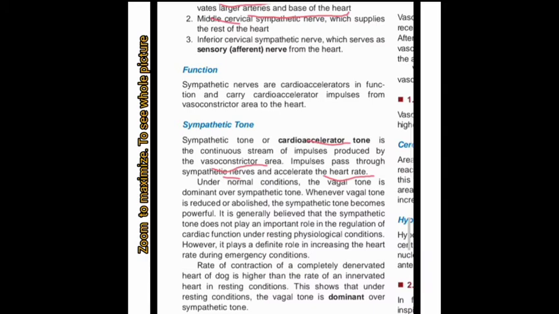nerve is active in any type of emergency condition. So here all those things are written. So the rate of contraction is completely... Also it is seen that under the resting condition the vagal tone is dominant over the sympathetic tone.